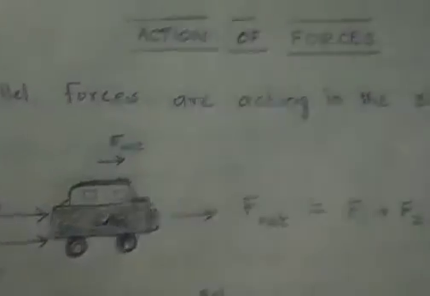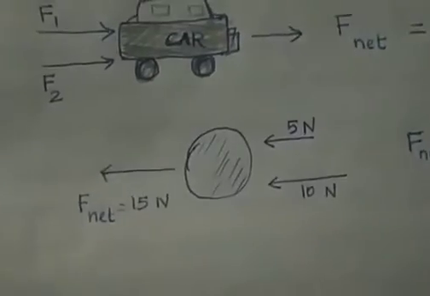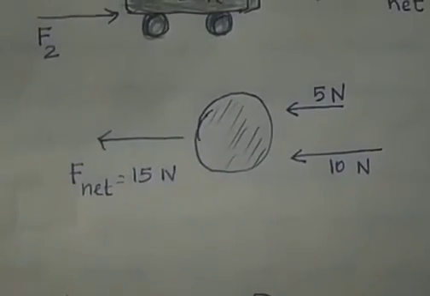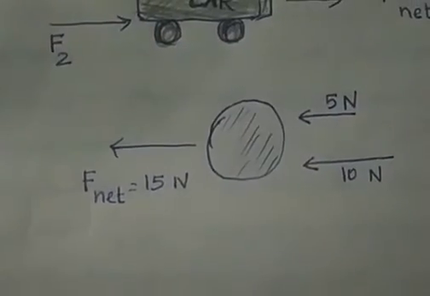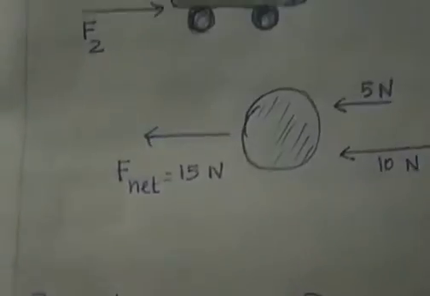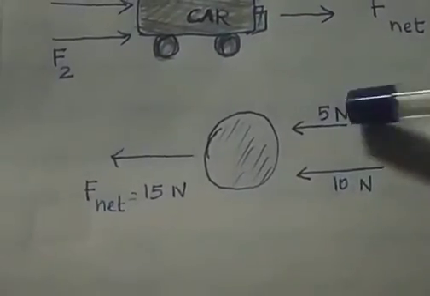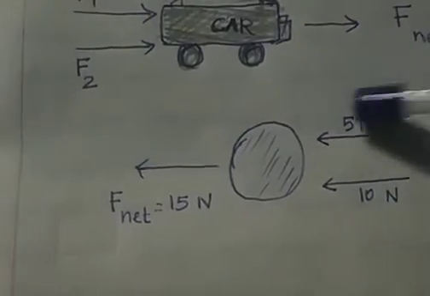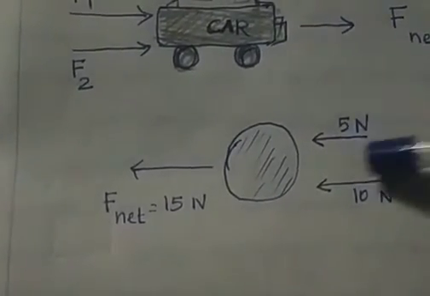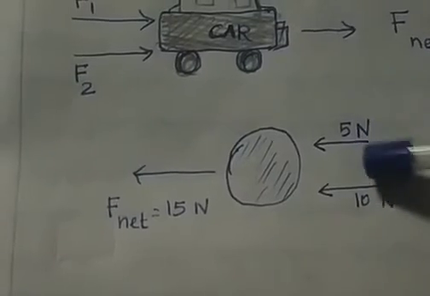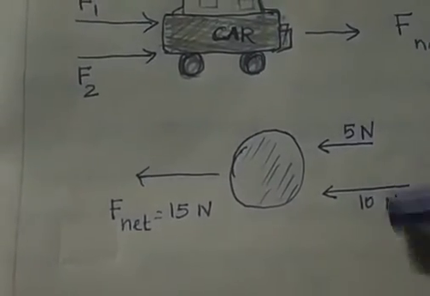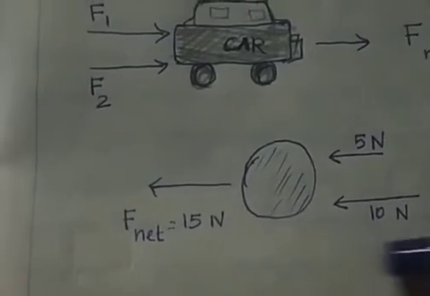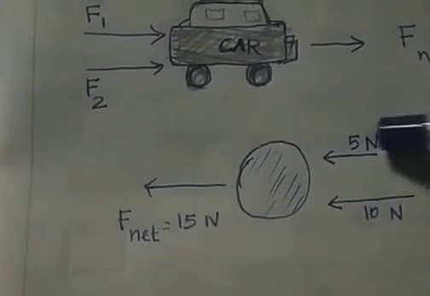And see one more example. One stone is placed on the ground. There are two forces acting on it. One is 5 Newton of force and the other one is 10 Newton of force. Both have different magnitude values. Here Newton is the SI unit of force, used to measure the value of force. So 5 Newton and 10 Newton both act on the stone in the same direction. Hence these two forces are said to be like parallel forces.